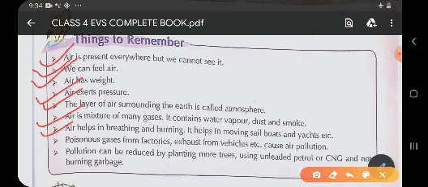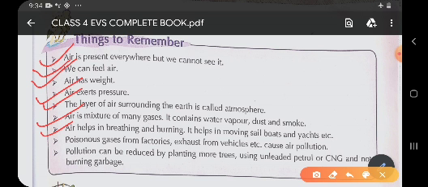Now, next point is, children, by using unleaded petrol and CNG gases also we can reduce pollution. Children, as we know, CNG is an eco-friendly gas which does not produce any kind of smoke or fumes. That is why if you use these kinds of gases, we can reduce air pollution. These are eco-friendly gases which cause no harm to nature. That is why it is called eco-friendly gas.